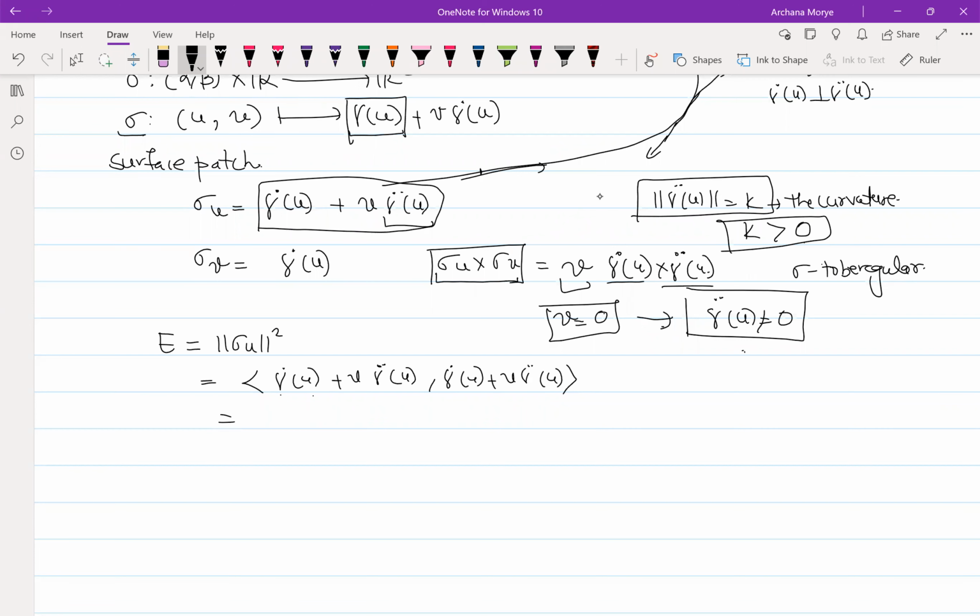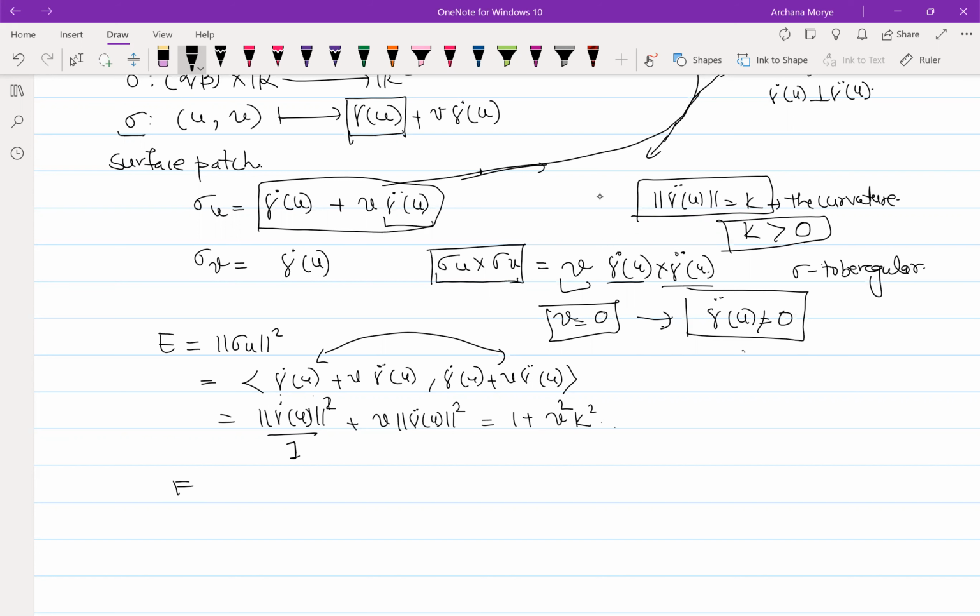This will be the norm of this thing, but what is the norm? We are assuming this to be 1, and gamma dot and gamma double dot are perpendicular to each other. So that part will go to 0, plus v squared times the norm of gamma double dot of u squared. So you get 1 plus v squared times k squared.